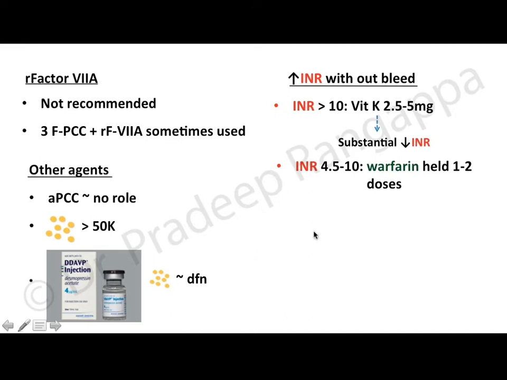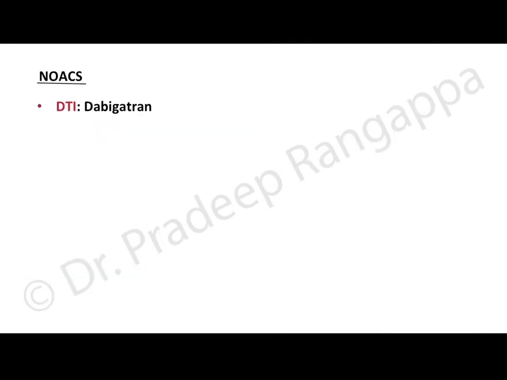If INR is 4.5 to 10, the recommendation is warfarin could be held for 1 to 2 doses. That's all. If INR is less than 4.5, you can skip one dose. So there's no need to give any of these, FFP or vitamin K or prothrombin complex concentrate, if INR is in this range, 4.5 to 10. Only if it's more than 10, one could consider vitamin K. So there's no role for any other agents.